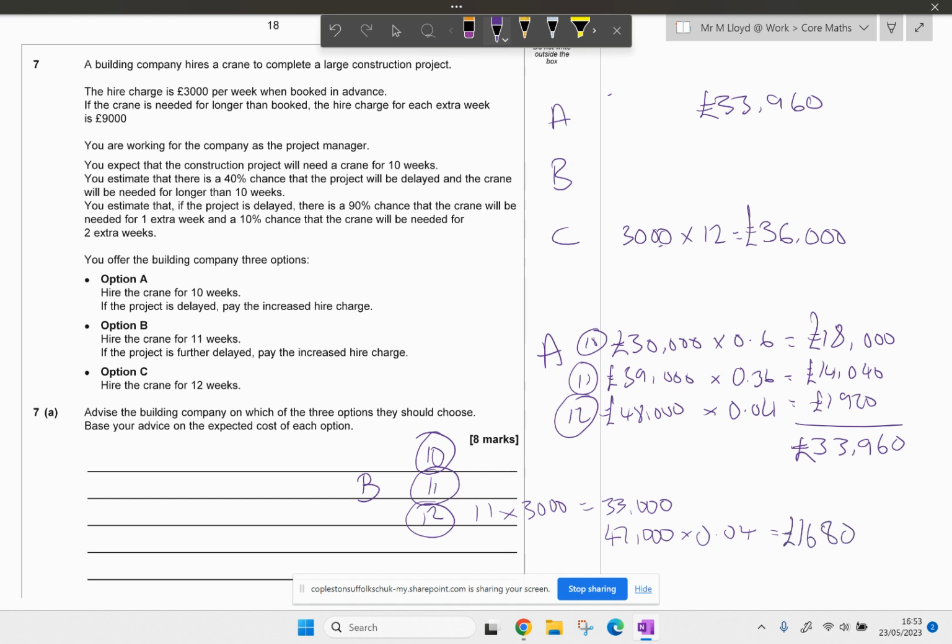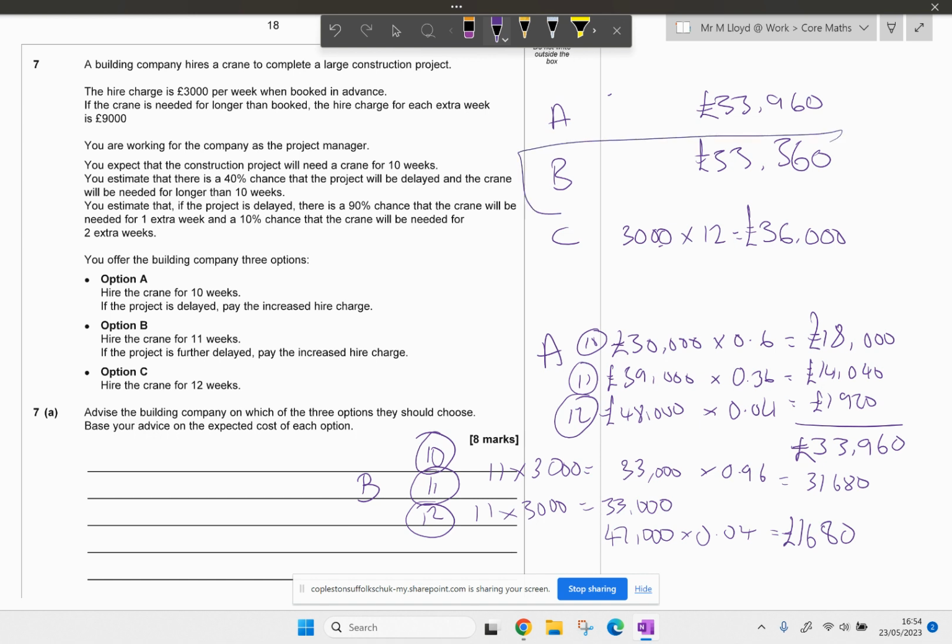I can do this together. So for 10 and 11, we are paying, no matter what, 11 weeks of 3,000, which is the 33,000. Now, the probability of it being 10 or 11 weeks is going to be 0.96 because it's effectively the two at the top added together from A, because both of those scenarios come out with the same cost. So 33,000 times by 0.96 gives me 31,680. If I add the 1680, our total cost for that is 33,360. So that actually works out to be the cheapest option, option B.